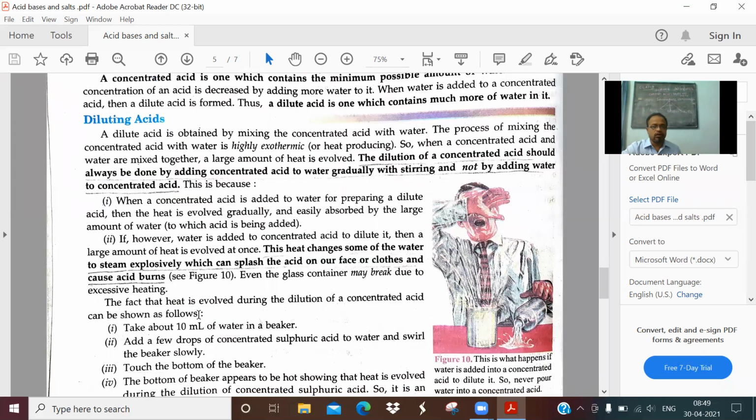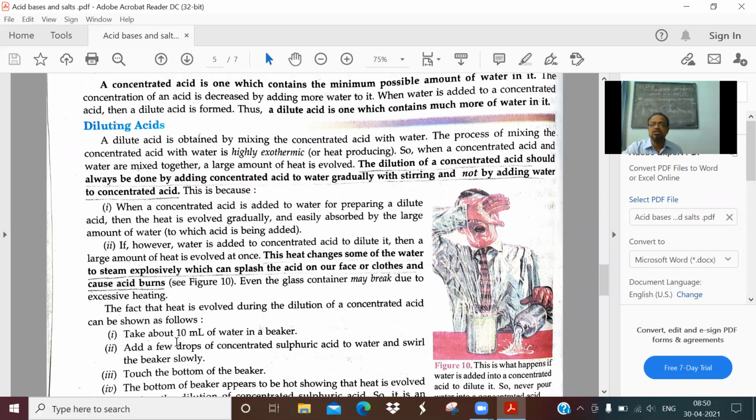Anyway, you need to know this fact, that to dilute concentrated acid you have to follow a special procedure.